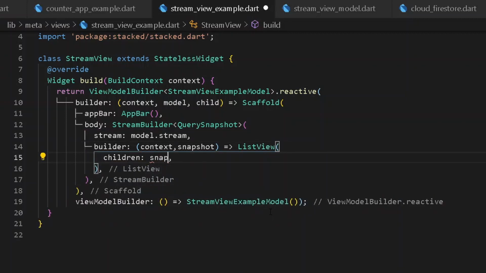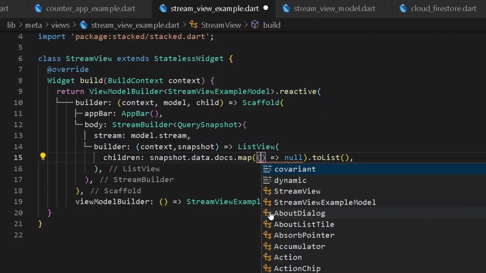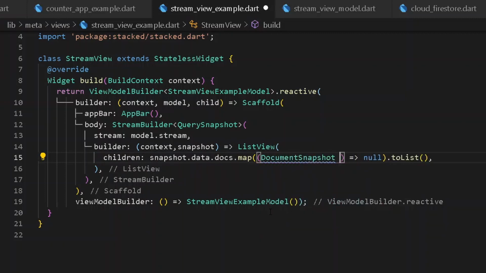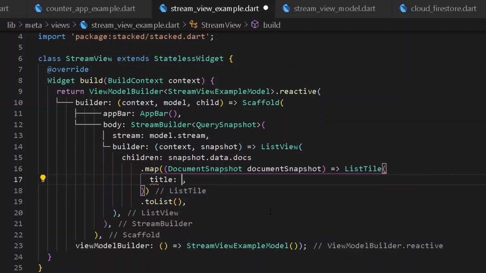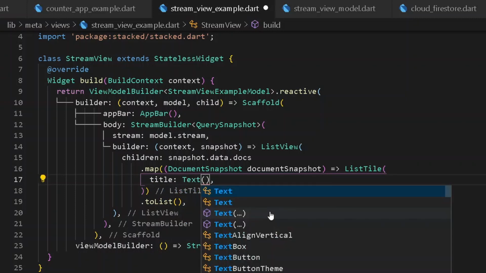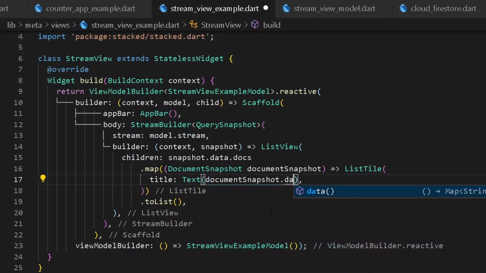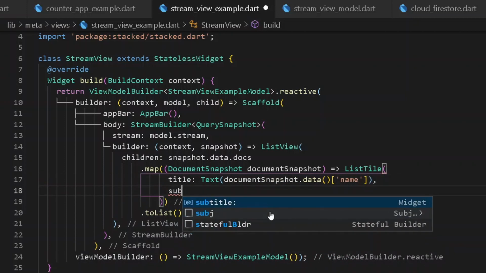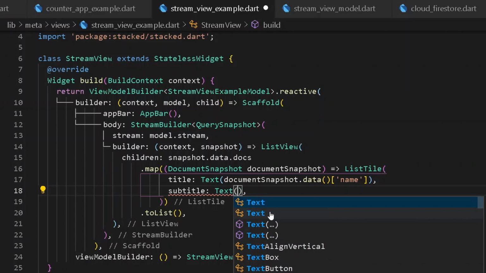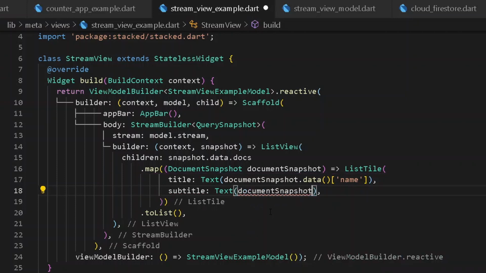In the case of snapshot, let's get all the docs and map the following docs to a list. Instead of having a dynamic key, we shall be having a document snapshot, and here instead of having a null value, let's have a list tile. It shall be having a title. So here let's have a title to be text, document snapshot dot data, and here let's fetch all the names. After having this, let's have a subtitle as well. Under subtitle, I can have text for document snapshot dot data. From this, let's fetch all the grades.